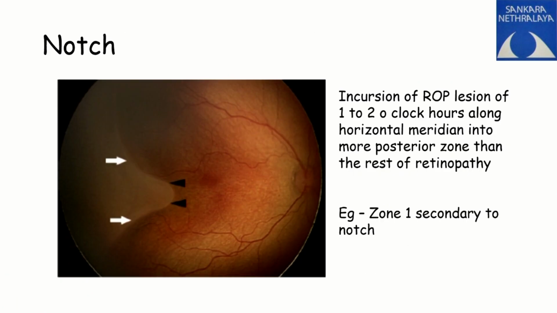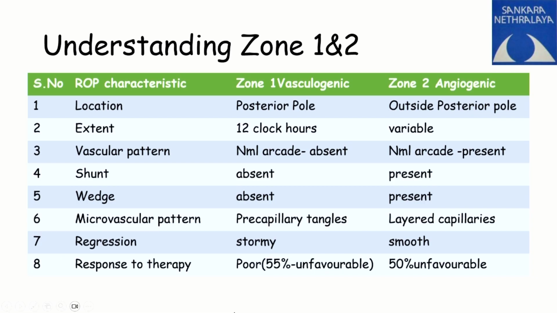A notch is something which occurs in a zone 2 with a caving in, which you have seen. So this is called a notch. Now, to understand what is zone 1 and what is zone 2: zone 1 is vasculogenic, and zone 2 is angiogenic. So vasculogenic means what? Vasculogenesis is nothing but de novo origination of a vasculature from the endothelial cells. Whereas angiogenesis is something to understand that if it does not occur, you will tend to have non-proliferation of the capillary zone. That is what it is to say.